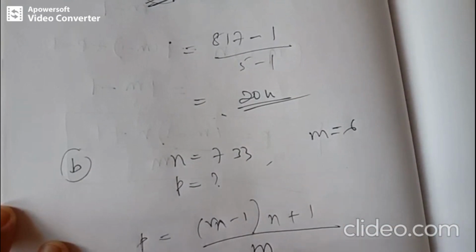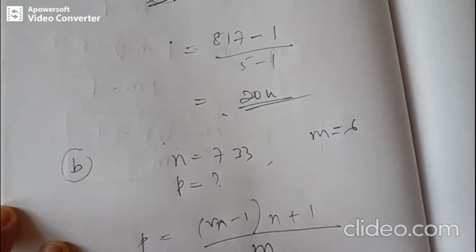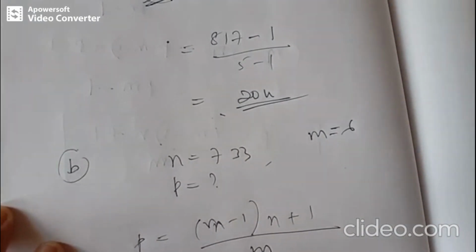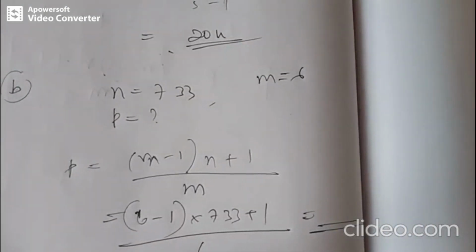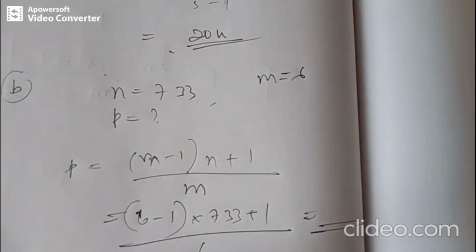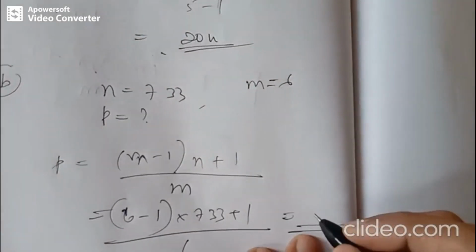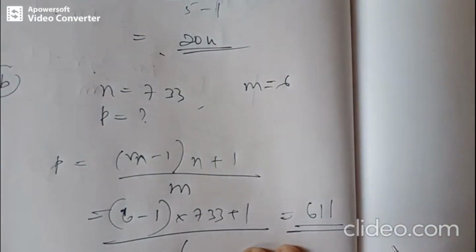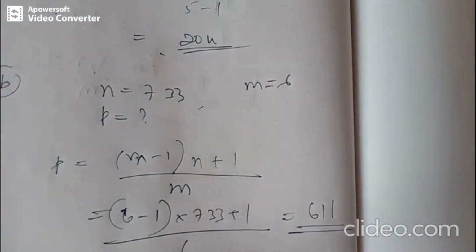So, we will get (6 minus 1) into 733 plus 1, divided by 6. Just calculate the answer. So, we will be getting this answer as 611. So, there are 611 leaves in the tree.